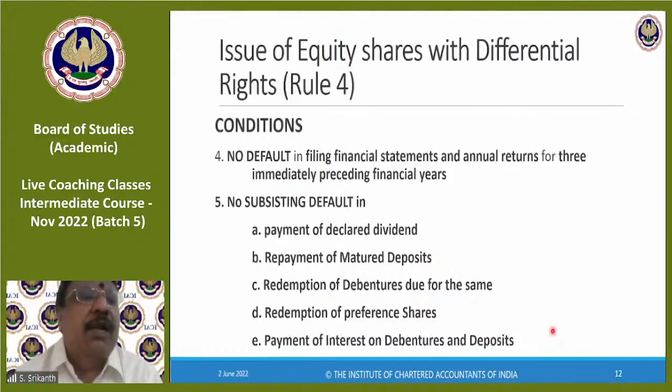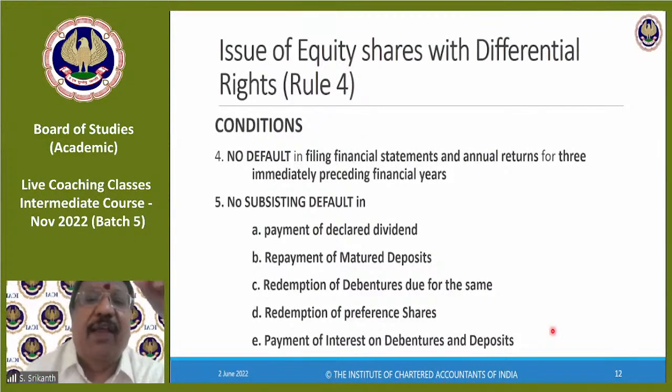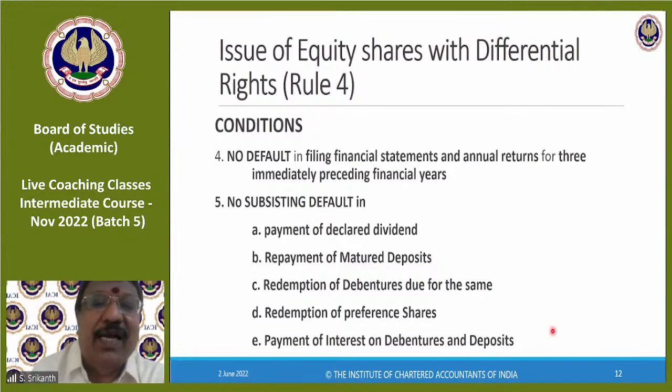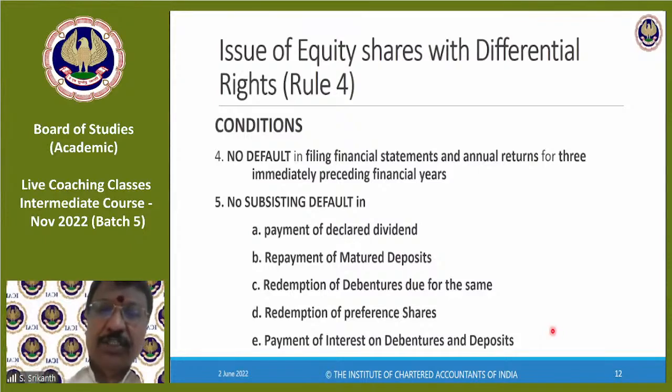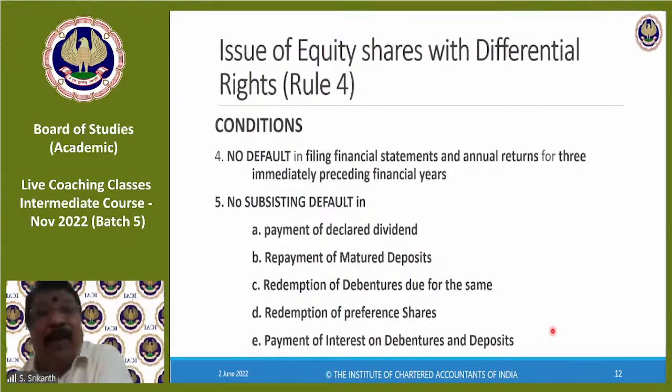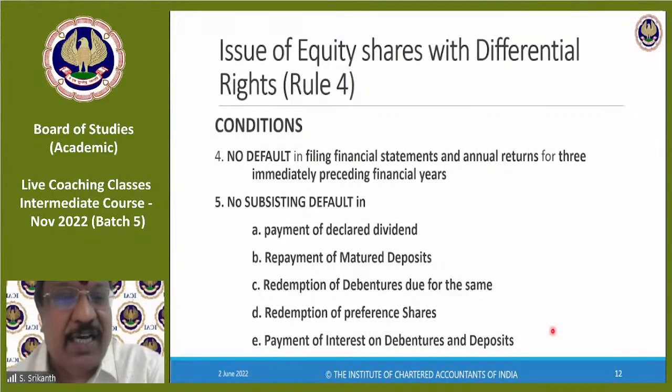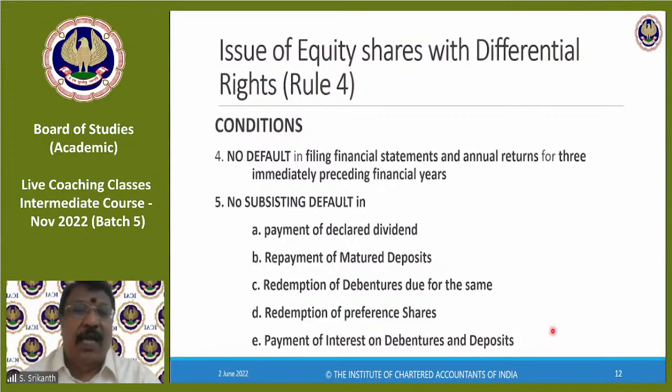Continuing with our conditions, number 4, there should be no default in filing financial statements and annual returns for 3 immediately preceding financial years. We'll be seeing these sections going forward. Annual return we will be seeing, financial statements we will be seeing when we come to accounts. So it's those compliances, filing of the annual financial statements with the registrar, MCA website, filing an annual return should be done, and there should be no default for 3 immediately preceding financial years.